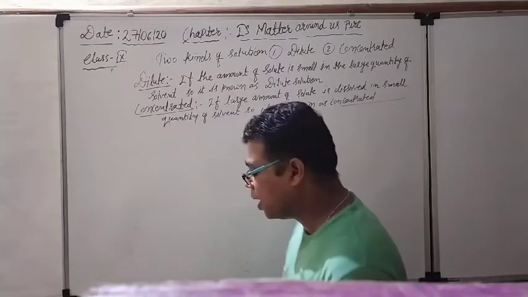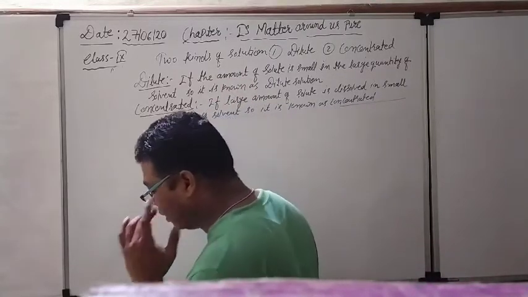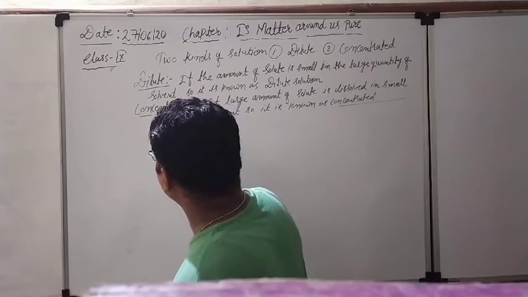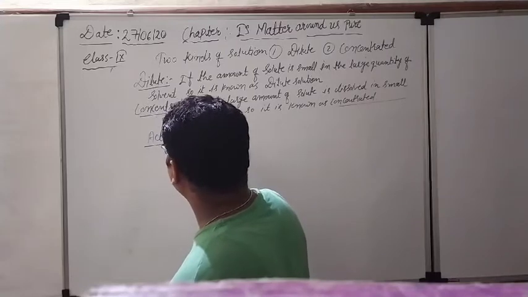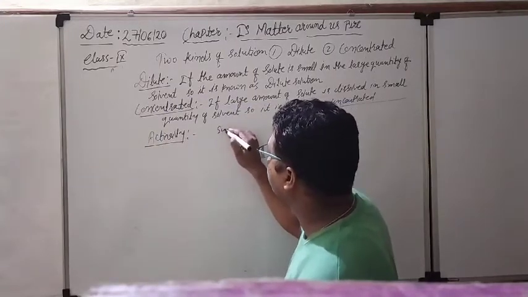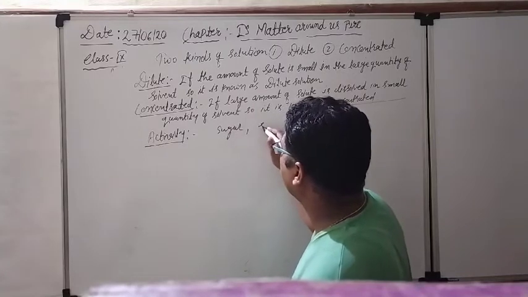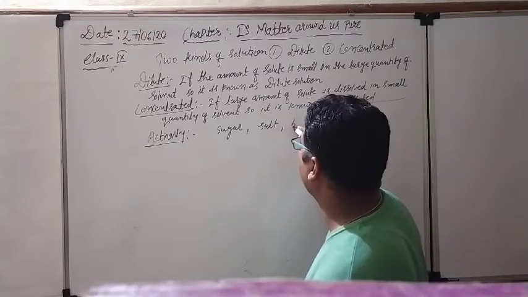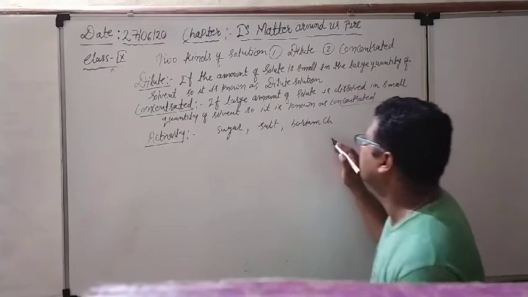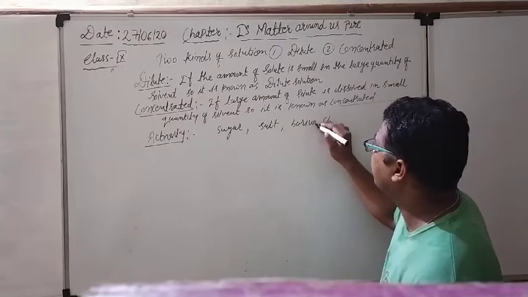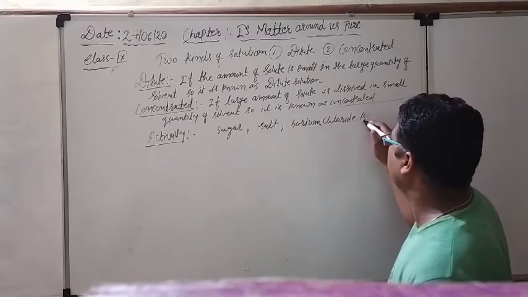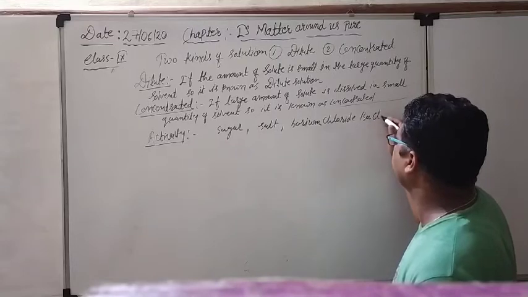Now we have to perform one more activity. This time we have to take three kinds of material: sugar, salt, and one more thing, barium chloride. This is the formula for barium chloride, BaCl2.